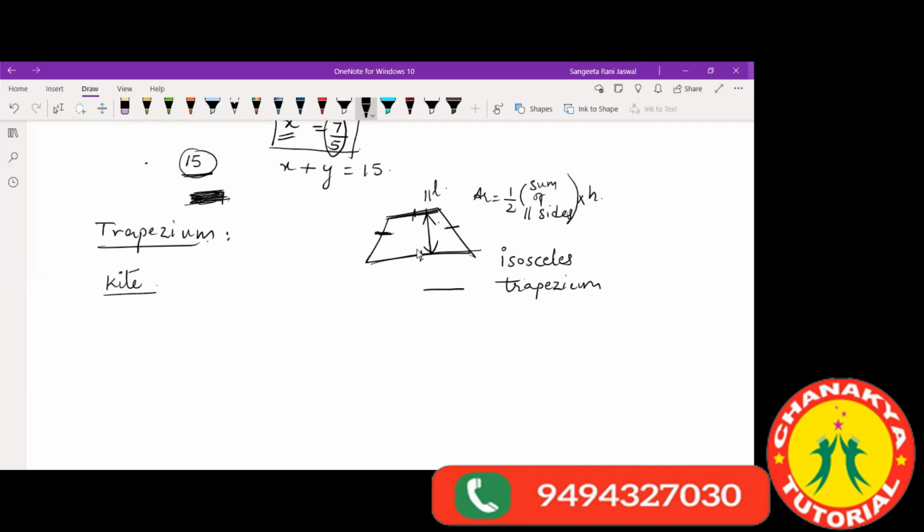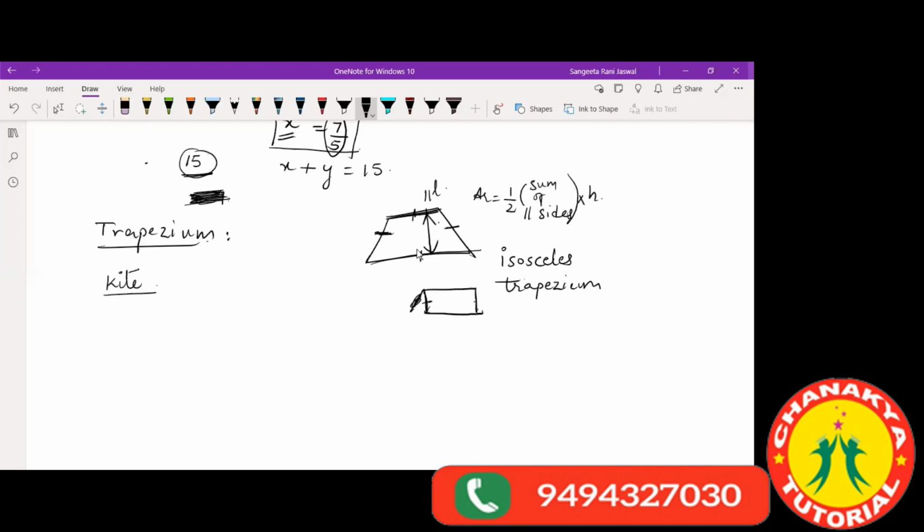If the parallel sides become equal, then it will be somewhat like a rectangular shape. If these two sides are equal, then obviously the other sides will also be equal.